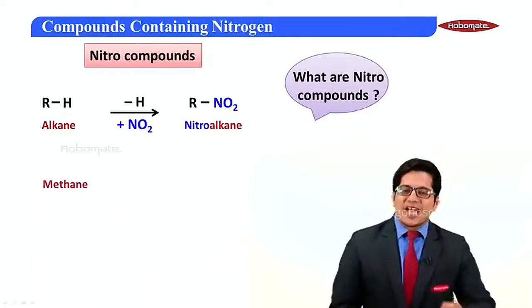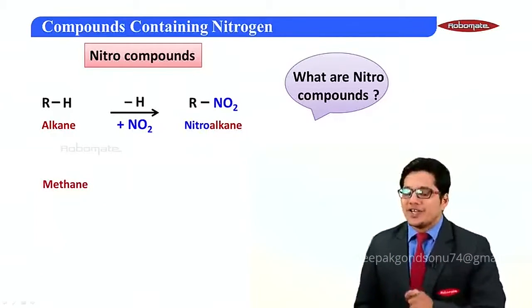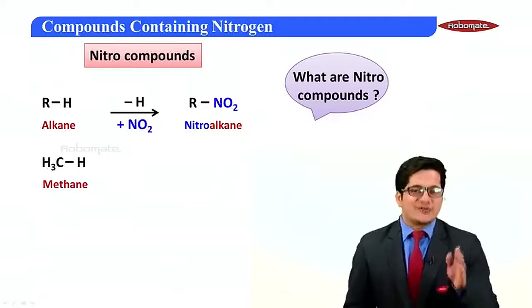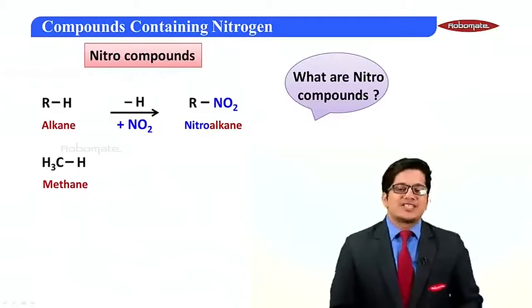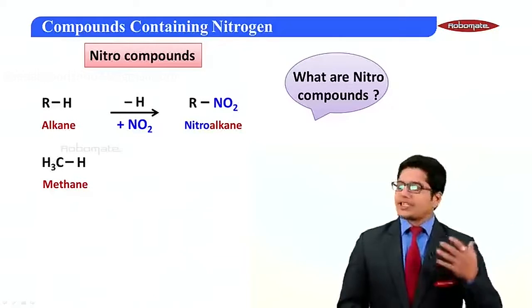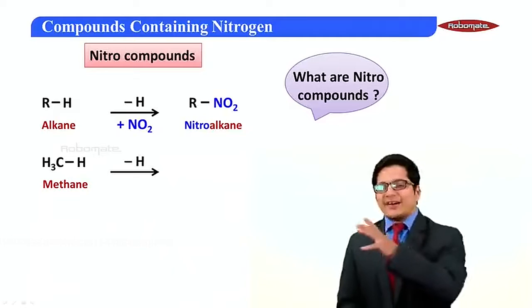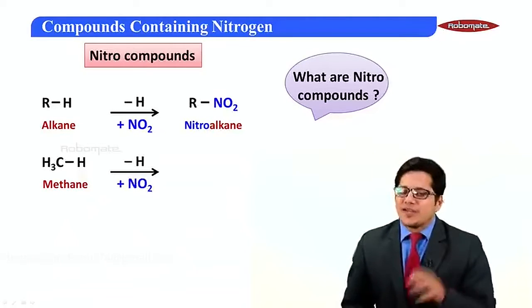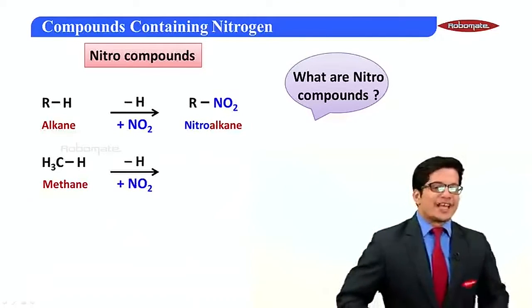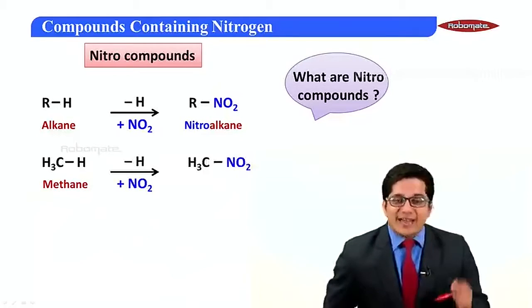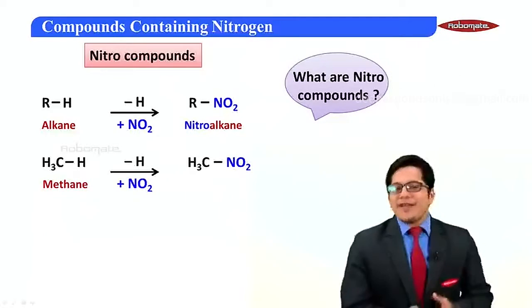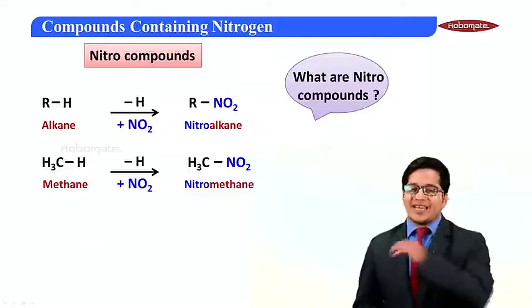If we have a molecule of methane, that is CH4, written as CH3H, what is my aim? I need to remove one hydrogen and add one nitro group. So we would get CH3NO2, and this would be called nitromethane.